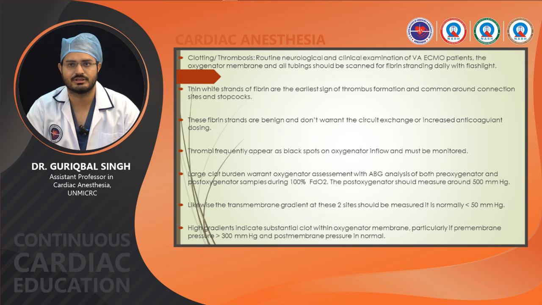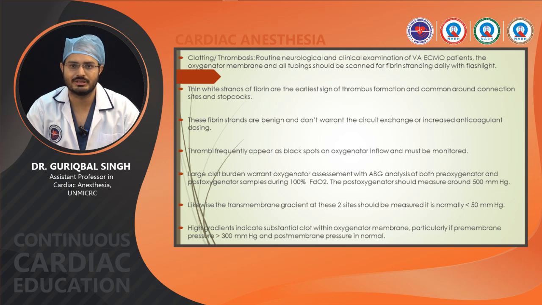So routine neurological and clinical examination should be done. We should examine the oxygenator membrane and all tubing for fibrin strands with a flashlight. Thin white strands of fibrin are the earliest signs of thrombus formation, and they are common around connection sites and stopcocks. They are benign, and so they do not warrant circuit exchange or increased anticoagulation dosing, while thrombi will appear as black spots on the oxygenator inflow, and those must be monitored.